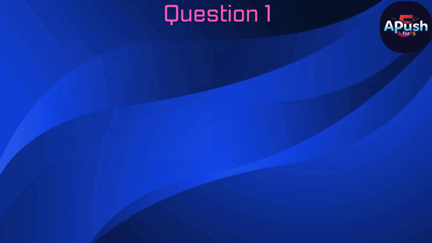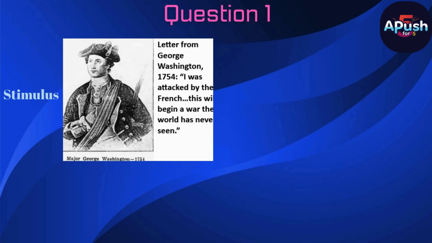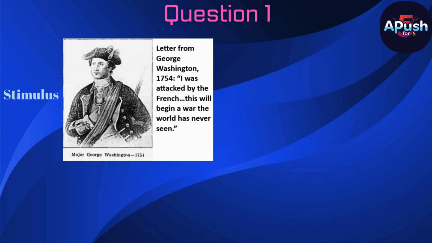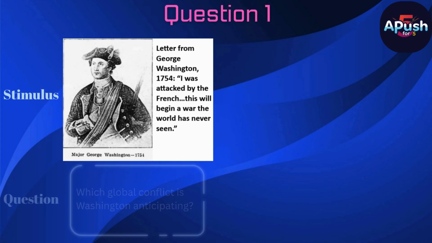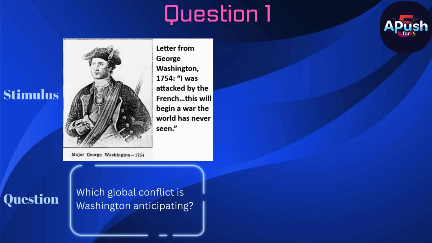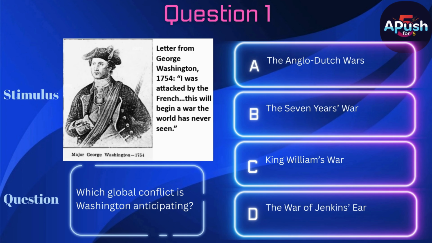Question 1. Stimulus. Letter from George Washington, 1754. I was attacked by the French. This will begin a war the world has never seen. Question. Which global conflict is Washington anticipating? A. The Anglo-Dutch Wars. B. The 7 Years' War. C. King William's War. D. The War of Jenkins' Ear.